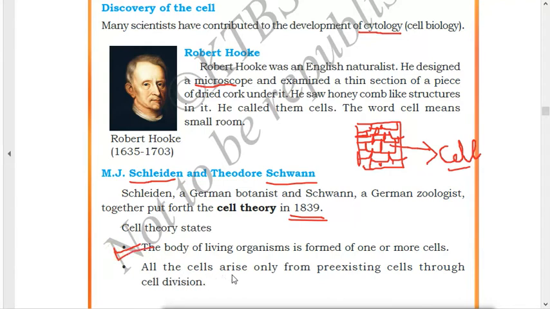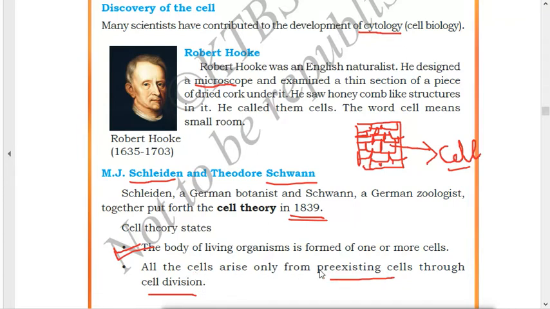Second one: all cells arise only from pre-existing cells through cell division. Okay, all new cells will arise from where? From the pre-existing cells. Pre-existing cells means the cells which are present earlier inside our body. From those old cells, new cells will come out. By which process? By cell division. So all the new cells will come out from the pre-existing cells.